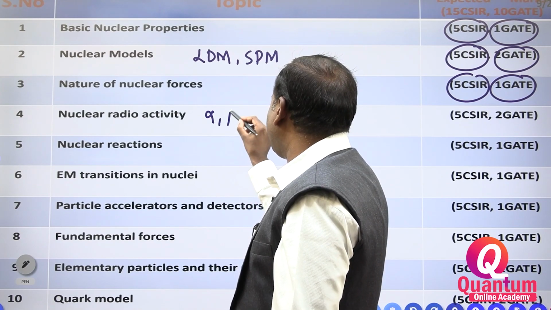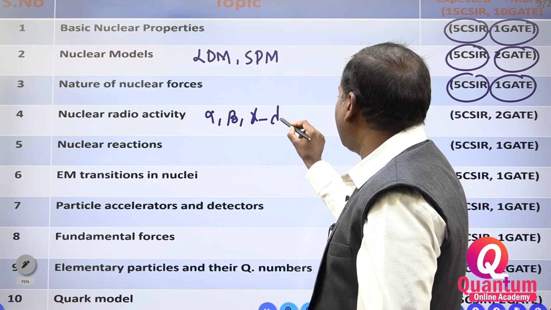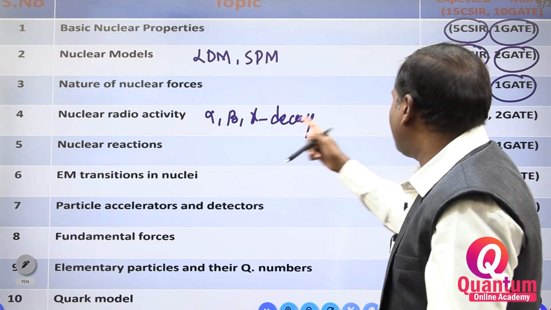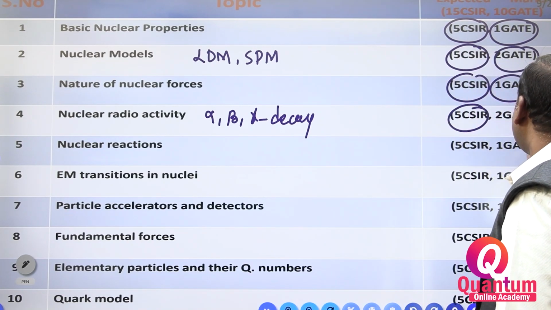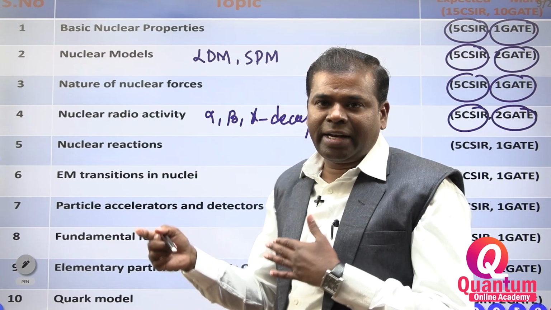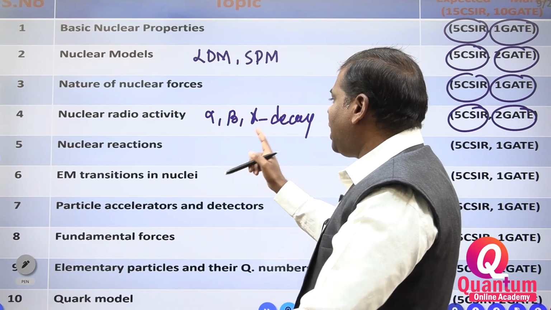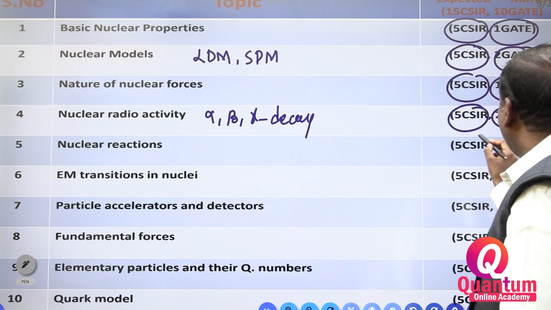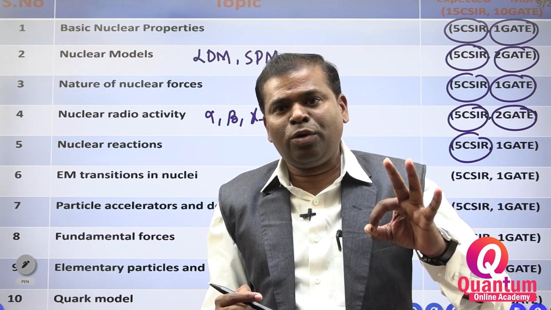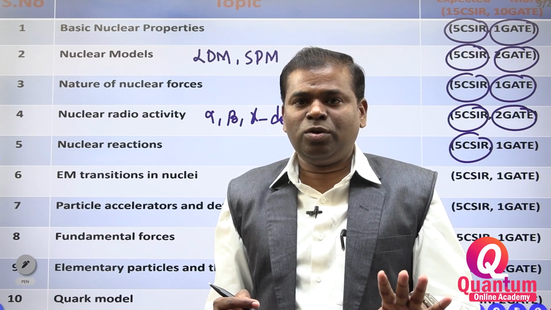Radioactivity: alpha decay, beta decay, gamma decays are there, and decay laws also. From those you will get 5 marks in CSIR, 2 marks in GATE. Nuclear reactions: direct reactions, compound reactions, such types of reactions are there. Whether the question in CSIR is easy or tough, it belongs to 5 marks only.